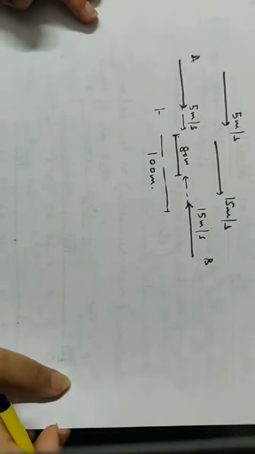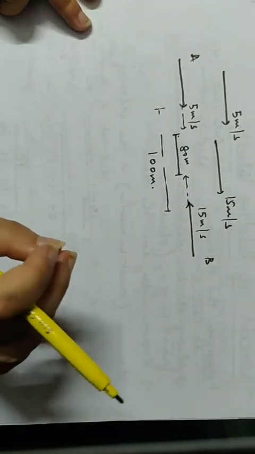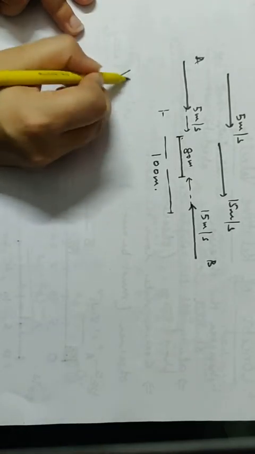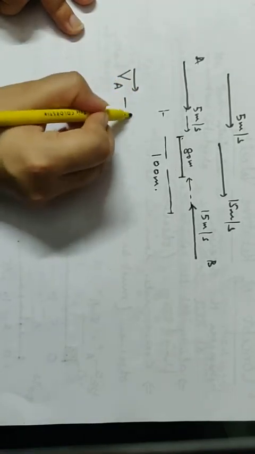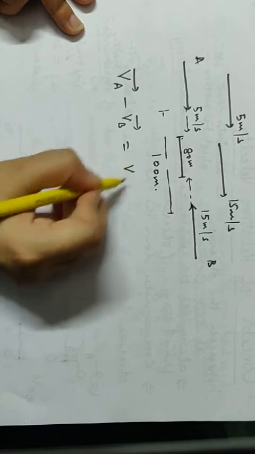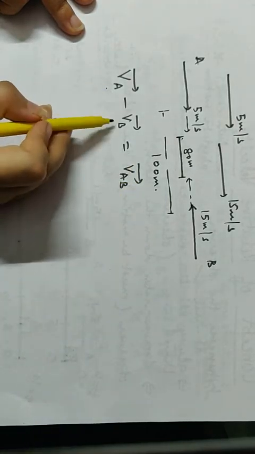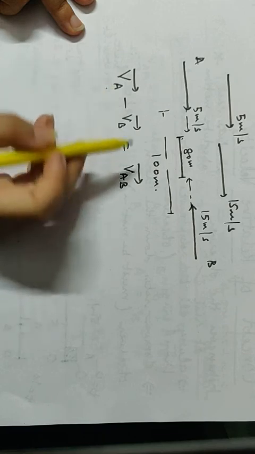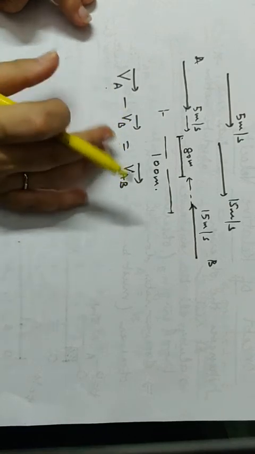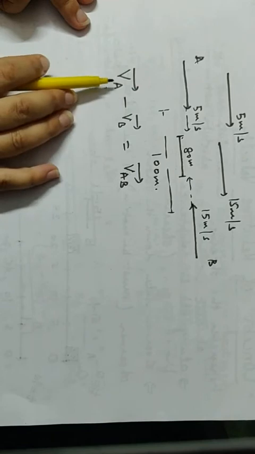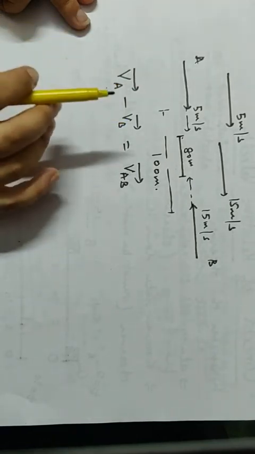But that we'll discuss in numericals. For now you will just say relative velocity of A with respect to B is written like this, and its meaning is vector subtraction of A from B. Vector subtraction of B from A, and it is the relative velocity of A with respect to B.